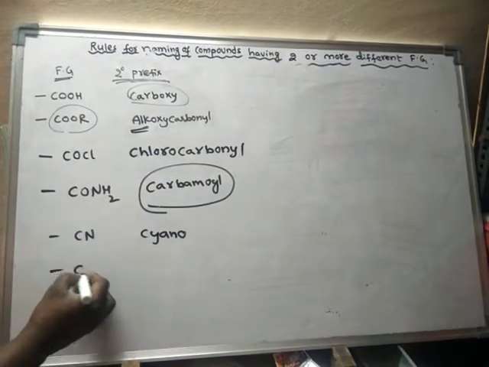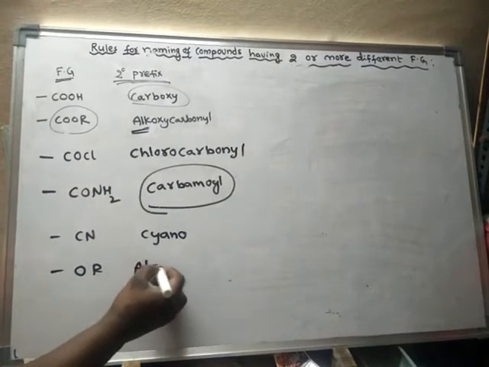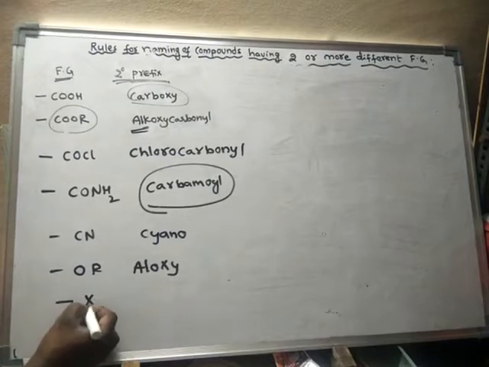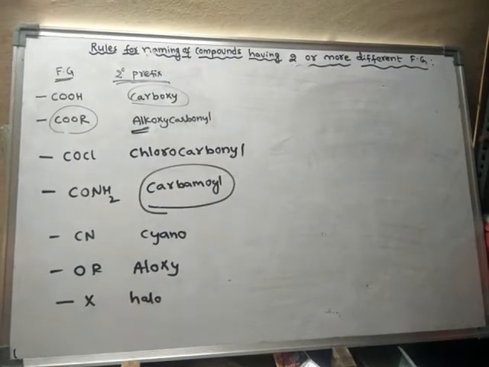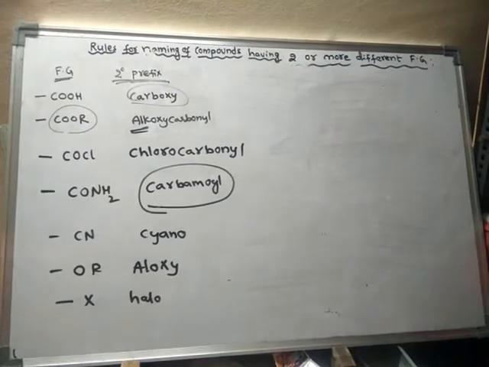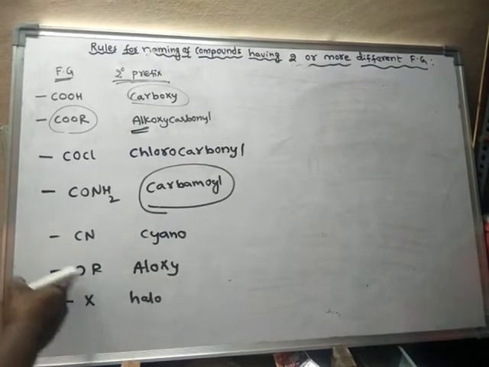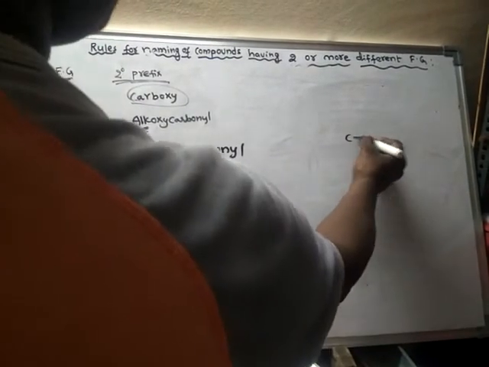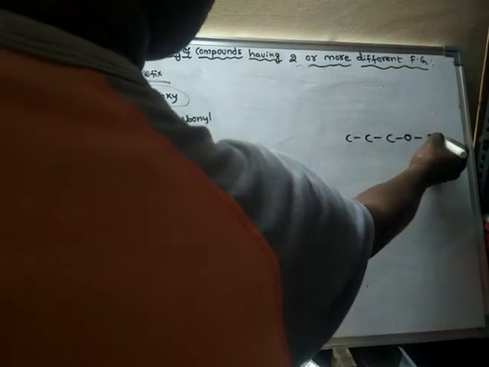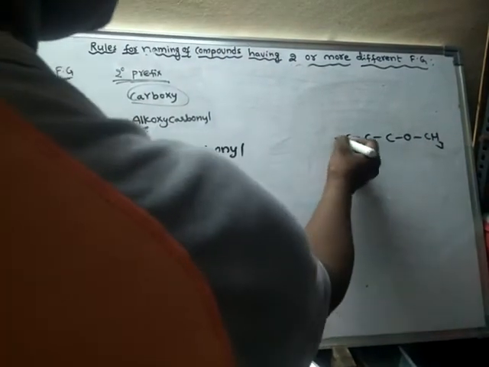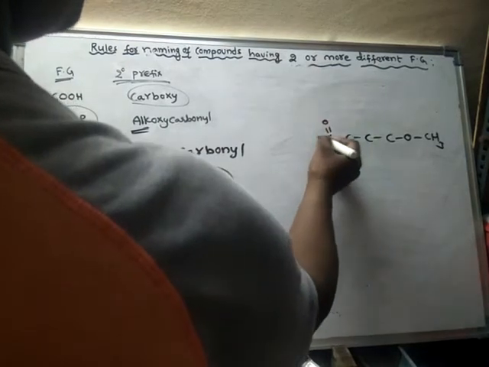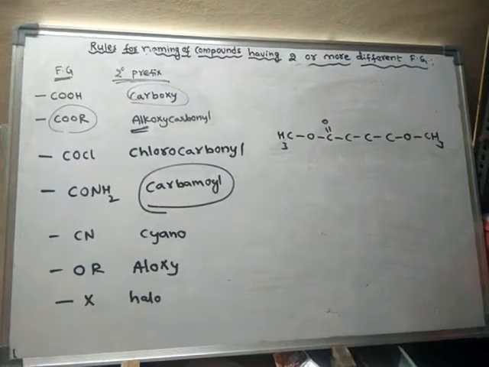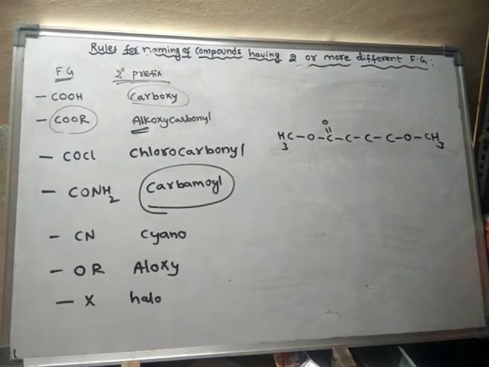Next, alkoxy. It is called alkoxy. Next it is called halo. These are all secondary prefix names. Suppose there is a compound like this: OCH3, COOCH3. What is the name of this compound?